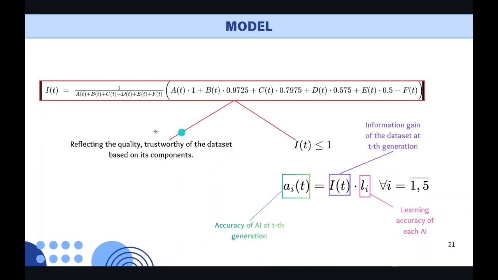We will introduce information gain and the accuracy of AI. Information gain reflects the quality of the dataset beyond its components. It's always less than or equal to 1. When it's equal to 1, it means the dataset includes only human-generated data. Accuracy of AI includes information gain, which represents the quality of the dataset, and learning accuracy, which represents the efficiency of learning of that model.